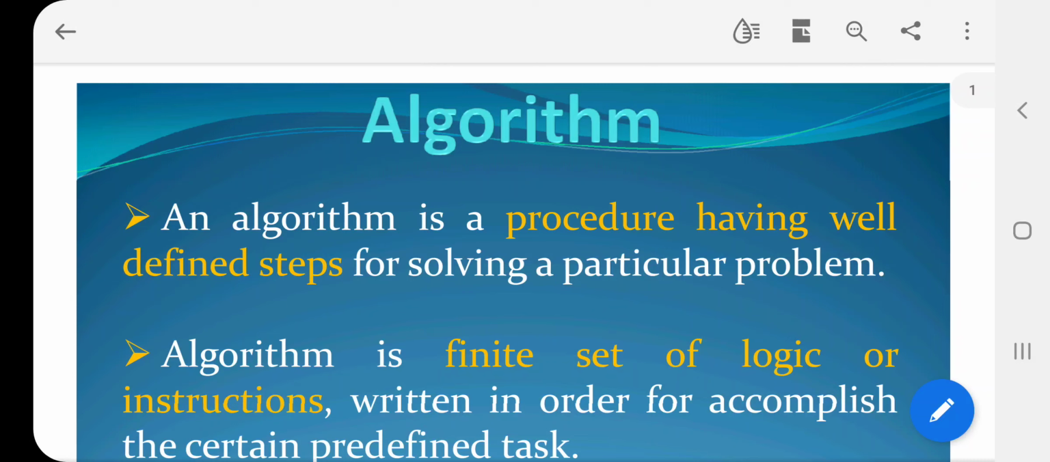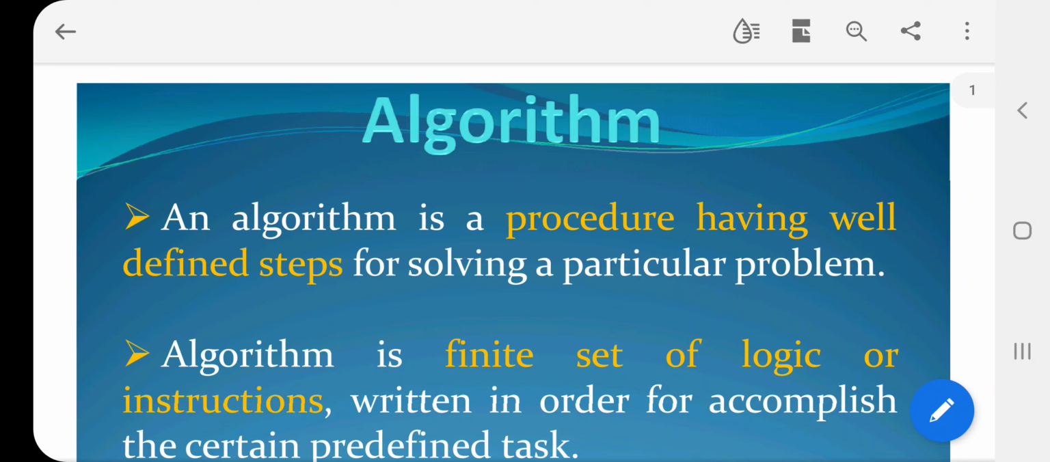Topic is algorithm. So before discussing about algorithm, last class we discussed about system life cycle, 5 phases of system life cycle. We discussed about requirements, design, analysis, coding and verification. Today we are going to discuss about algorithm. We are all familiar about algorithm because you studied C programming in the last semester.